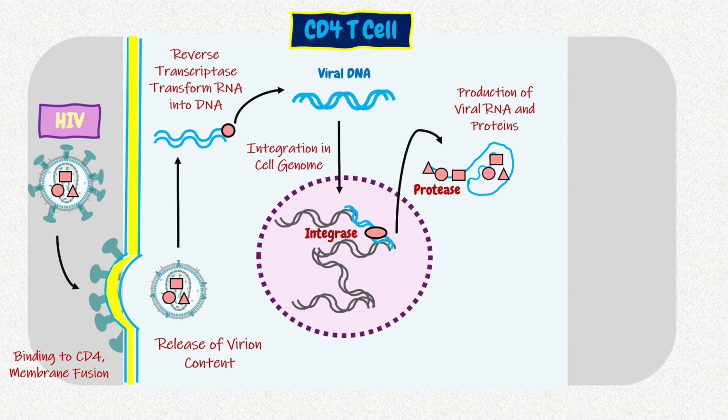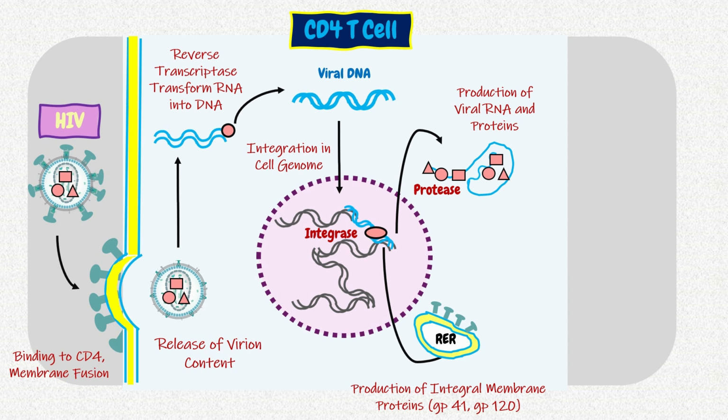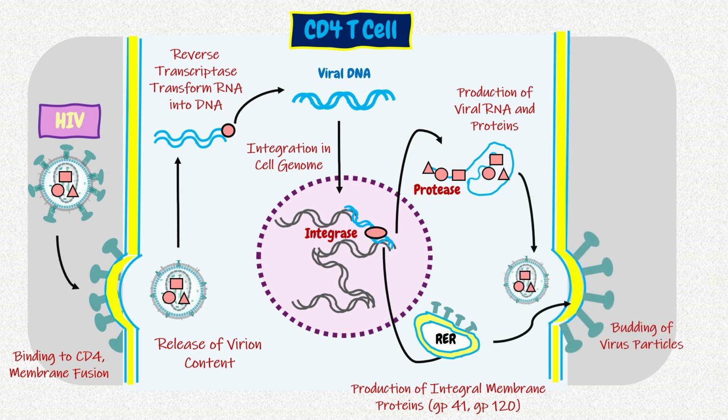Then protease causes production of viral RNA and proteins. There is also production of integral membrane proteins such as glycoprotein 41 and glycoprotein 120. Then there is budding of the virus particle, and then there is release.